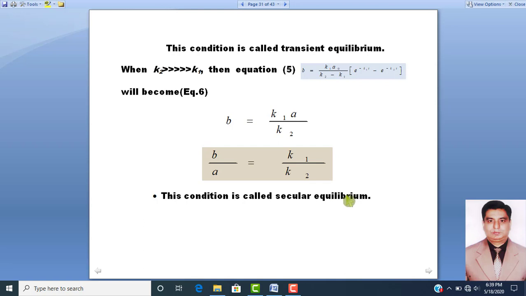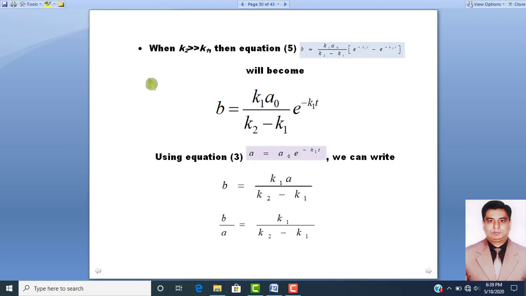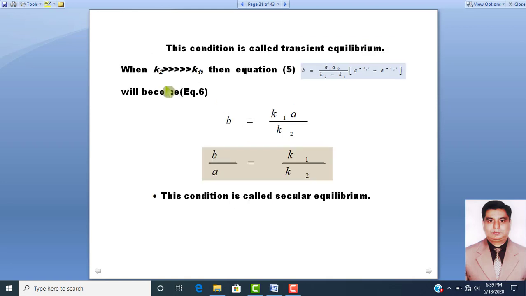So if the value of K2 is greater than K1, then we get transient equilibrium. But if K2 is very much greater than K1, then the ratio between B and A will be equal to K1 over K2 and it will be called secular equilibrium.